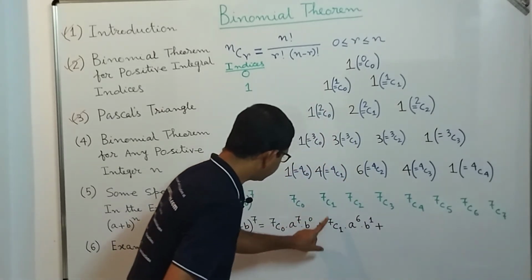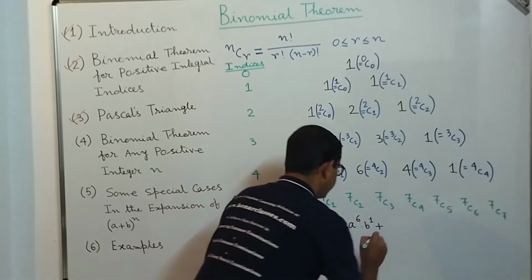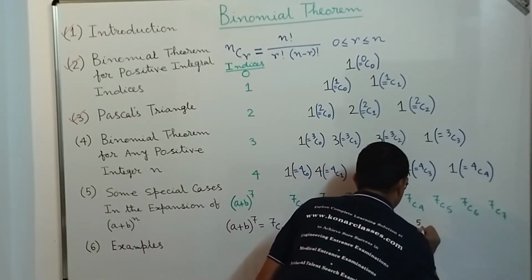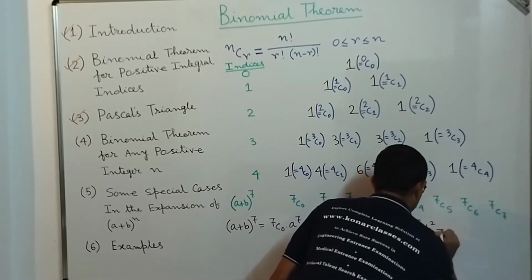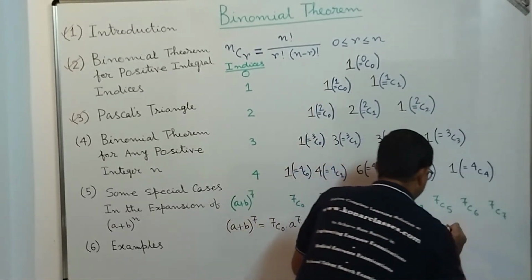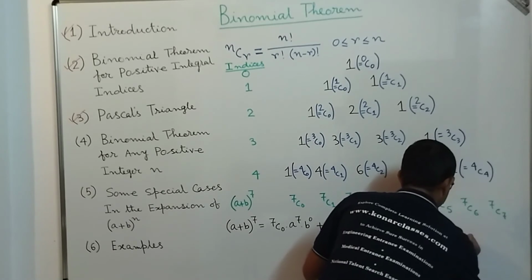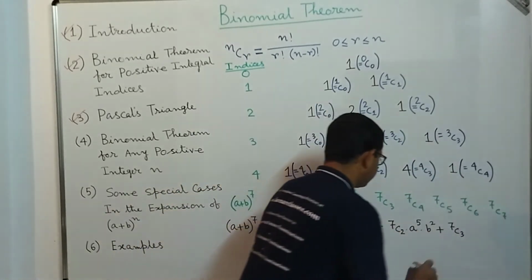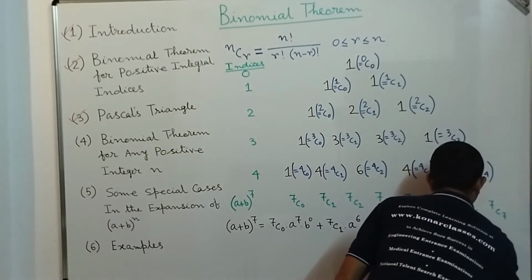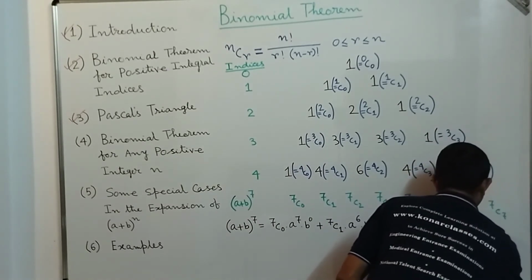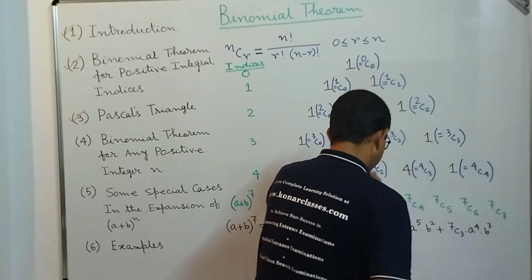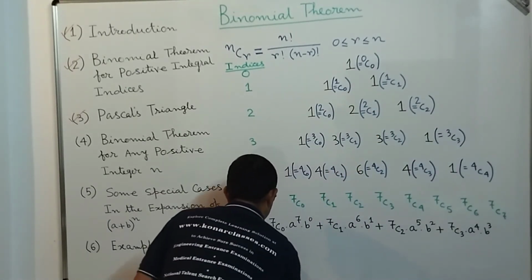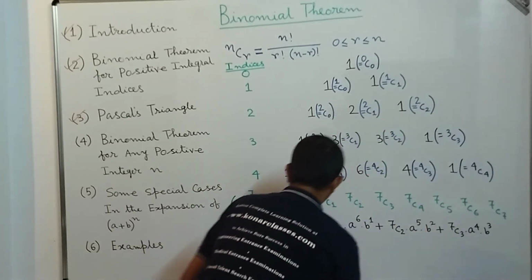Plus, after 7C1, it is 7C2 into a to the power 5 into b to the power 2. Plus 7C3 into a to the power 4 into b to the power 3.